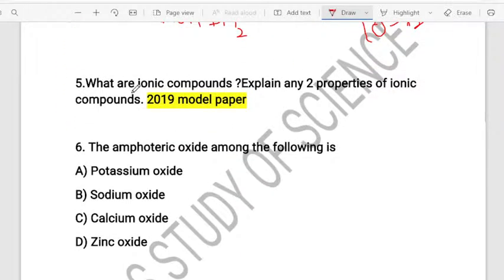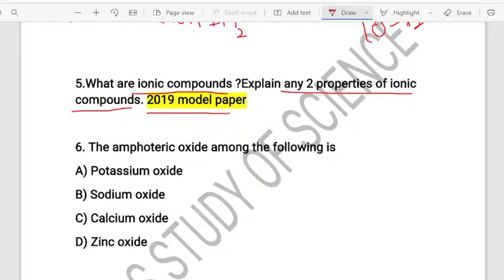Next question, children. What are ionic compounds? Again, it's a repeated question in the 2019 model paper. They have asked, explain any two properties of ionic compounds. Students, if you look at the properties of ionic compounds, there are so many properties. Here they have asked only two properties to write. So what are the properties of ionic compounds?